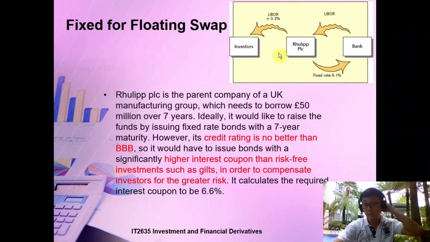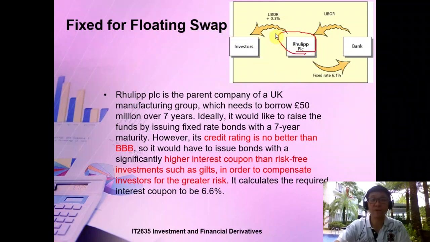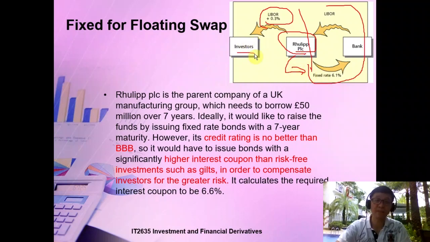Okay, so here is another example, a fixed-for-floating rate swap. You have a company who wants to borrow from an investor at LIBOR plus 0.3%. You can work out a swap agreement, because maybe this company actually wanted a fixed rate, but this investor can't afford to give him a fixed interest rate.